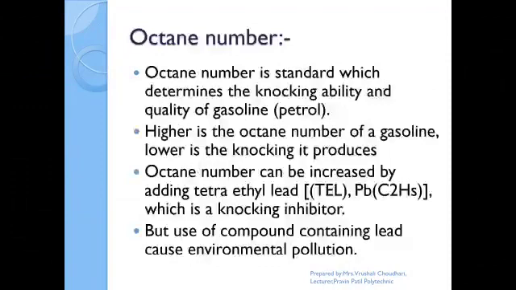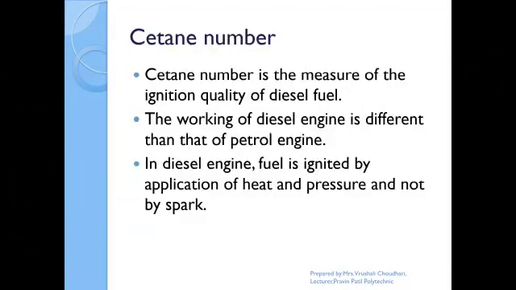But when we use tetraethyl lead in your bike or engine, it produces lead that causes environmental pollution. So whatever petrol is used for your vehicle should have a higher octane number. If the octane number is less, it is going to produce knocking. Disturbance will be produced at the time of ignition or at the starting of the engine.